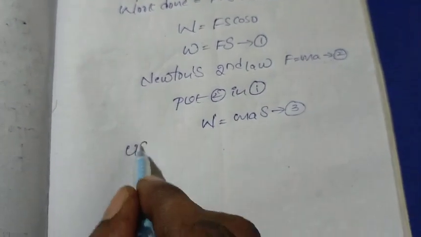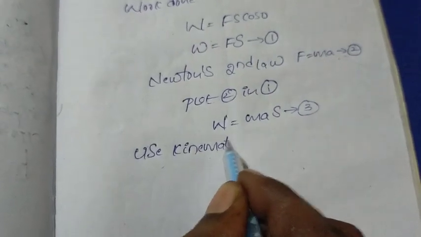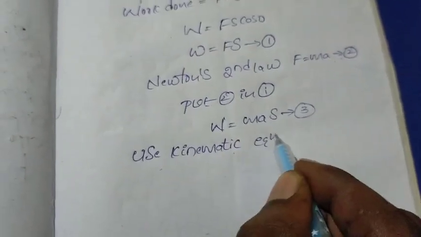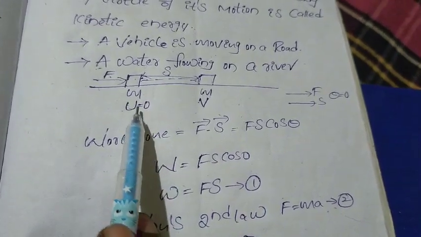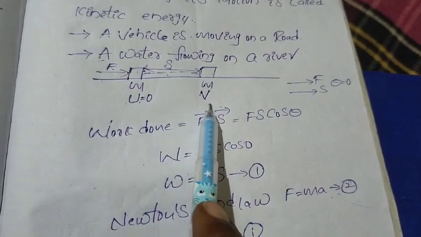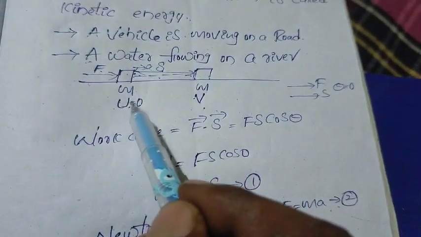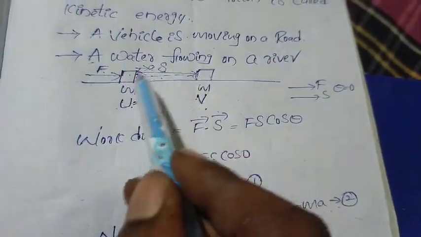Use a kinematic equation. See which kinematic equation we have to use in the diagram. See what terms are there: u, s, v. Whenever we apply some force on this block, it will move with some acceleration a. So here u, a, s, v, four terms are there.